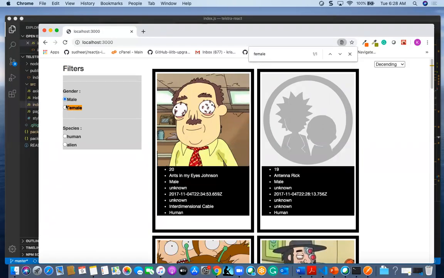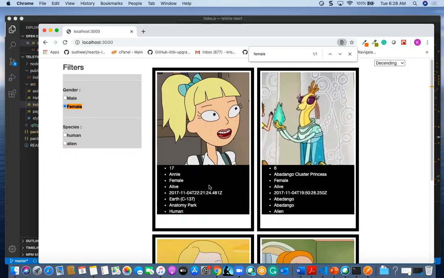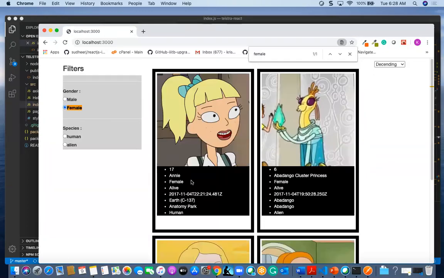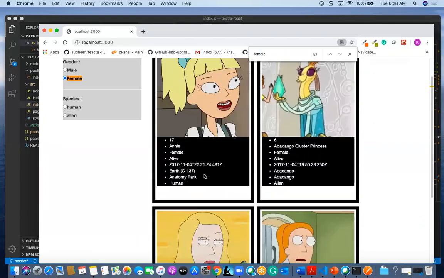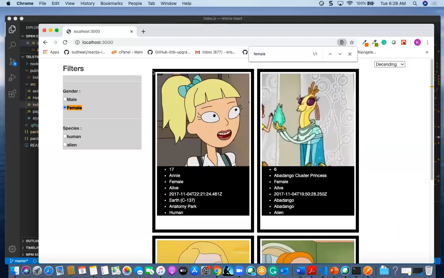One more thing is male and female. If I click on female, I will see the female details, in descending order only: 17, 6, 4, 3. And one more thing is human.